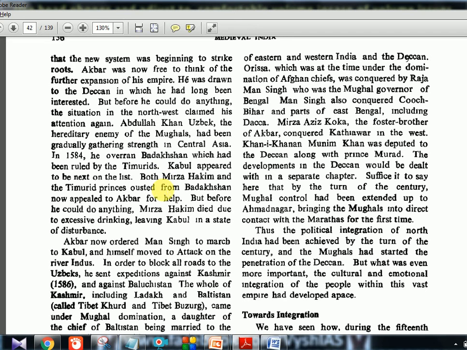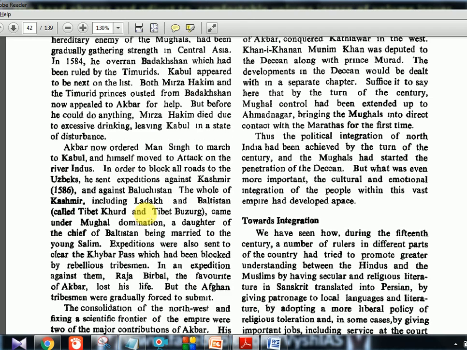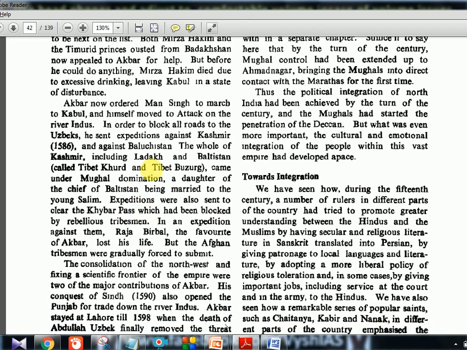Both Mirza Hakim and the Timurid prince, ousted from this place, now appealed to Akbar for help. But before he could do anything, Mirza Hakim died due to excessive drinking. So before anything could be done, this person died of drinking. Akbar now ordered Man Singh to march to Kabul, and himself moved to attack on the river Indus. In order to block all roads to the Uzbeks, he sent expeditions against Kashmir in 1586 and against Balochistan. The whole of Kashmir, including Ladakh and Baltistan, called Tibet Khurd and Tibet Bazarg, came under Mughal domination.